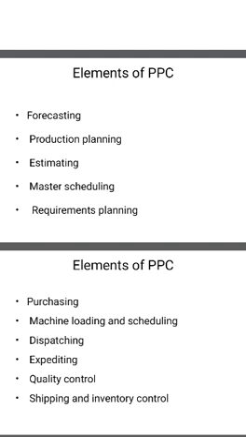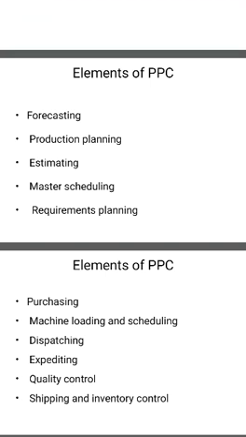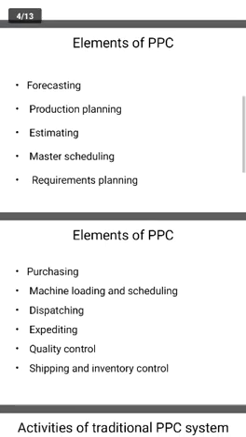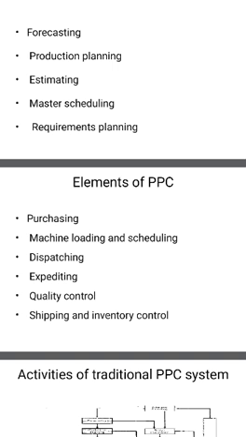Next, scheduling. In scheduling, in a process, we decide how much time it takes to make the product, and we make a schedule across the timetable. Scheduling is nothing but forming a timetable, and according to that we do the work. Next, loading. What is loading? The raw material we keep in the machine, and it comes out by forming a product. The machine runs and forms a product. That is called loading.